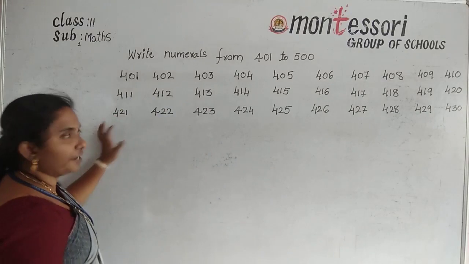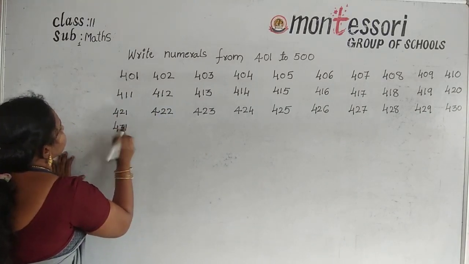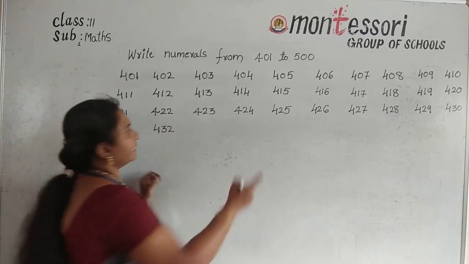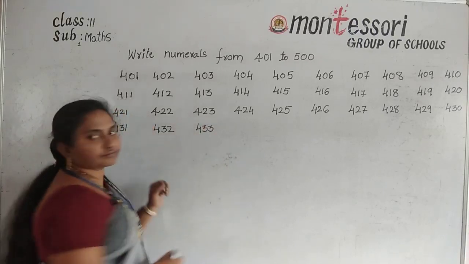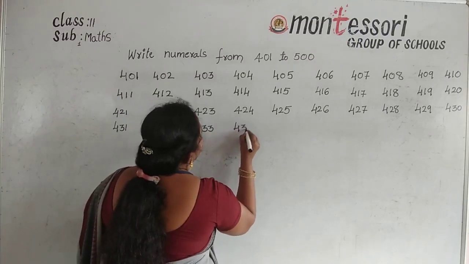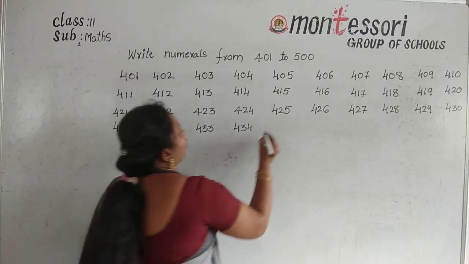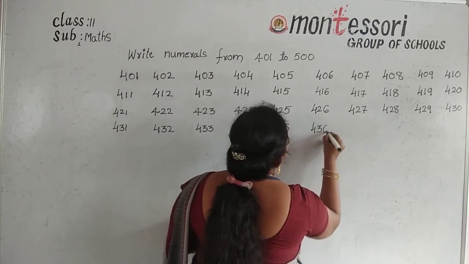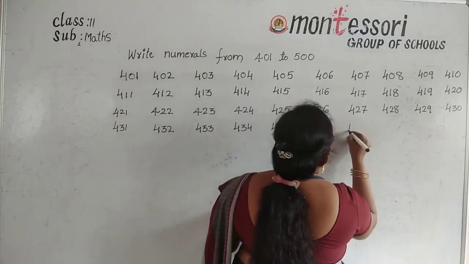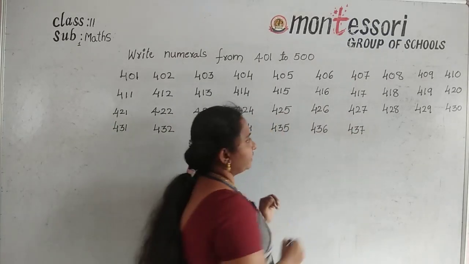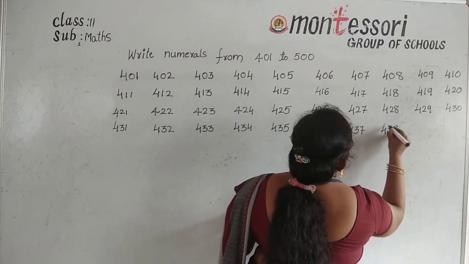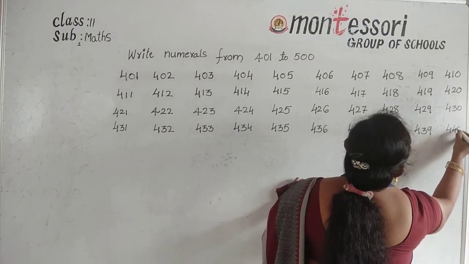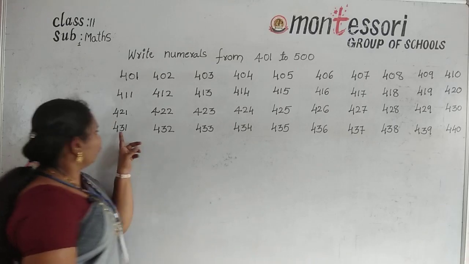And here start with 431. Okay, and next 432, and next 433, and next number 434, next number 435, next 436, next number 437, and next number 438, next number 439, next 440. Okay, 440.